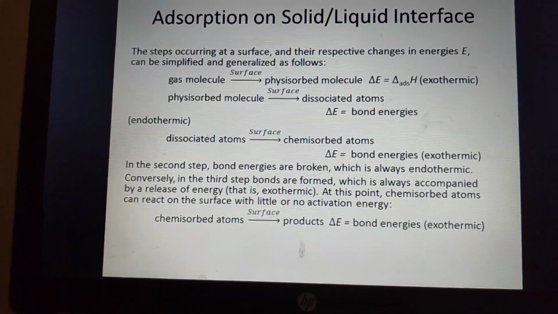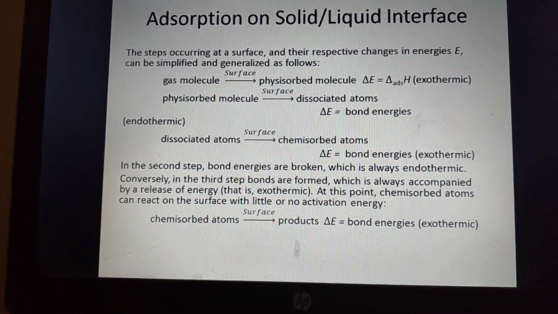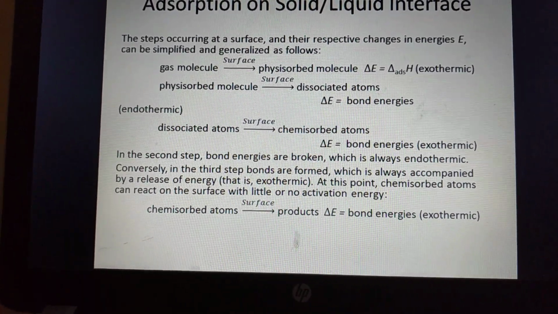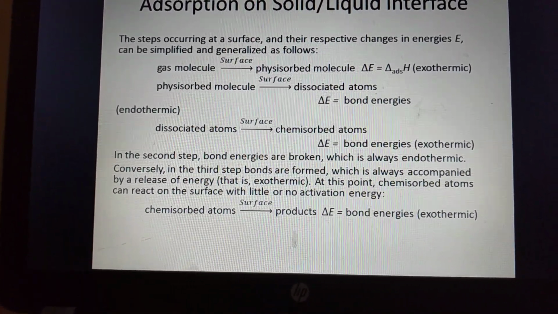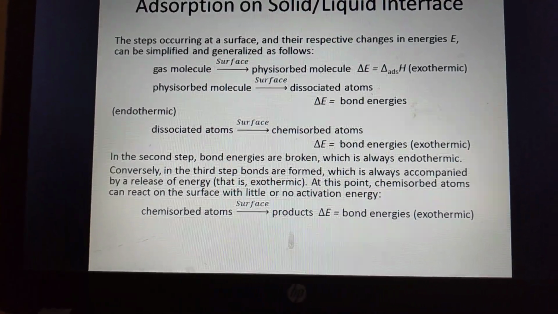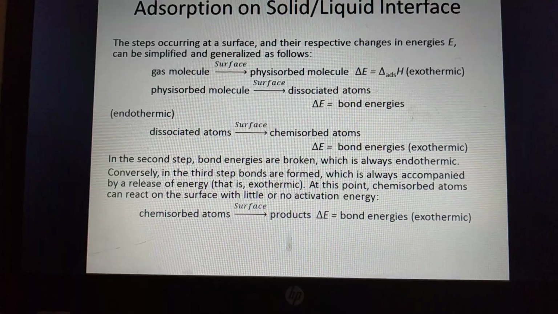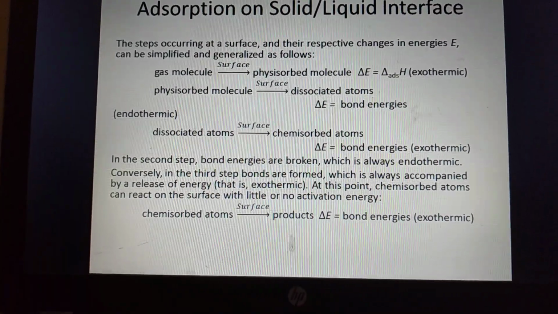The steps occurring on the surface and their respective energy changes can be simplified by generalized views. Gas molecules adsorb on the surface as physisorbed molecules, delta H adsorption, an exothermic reaction.